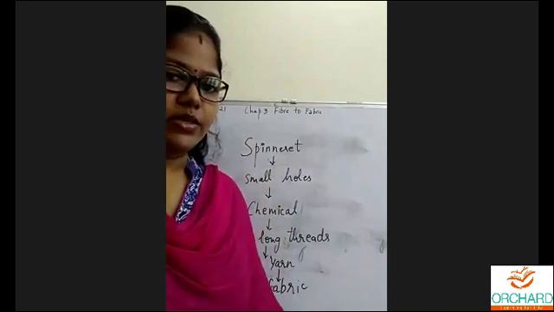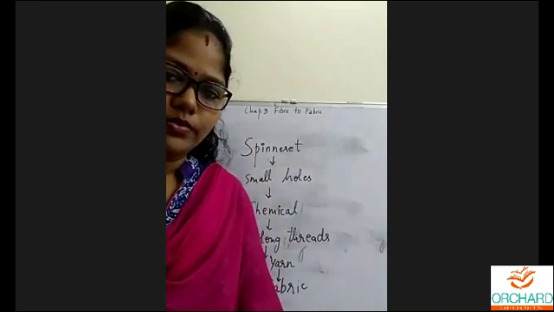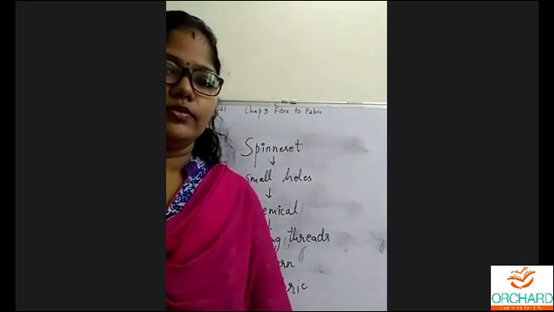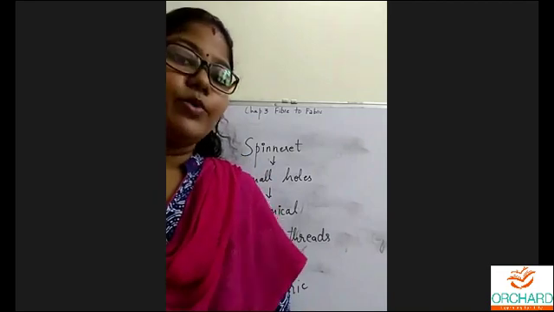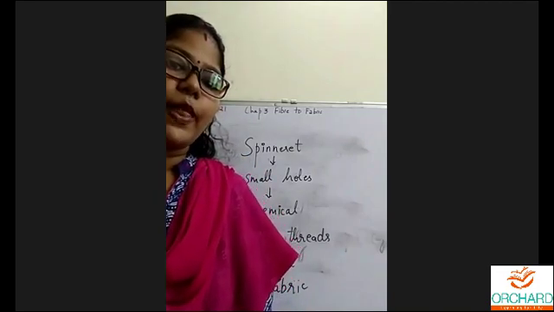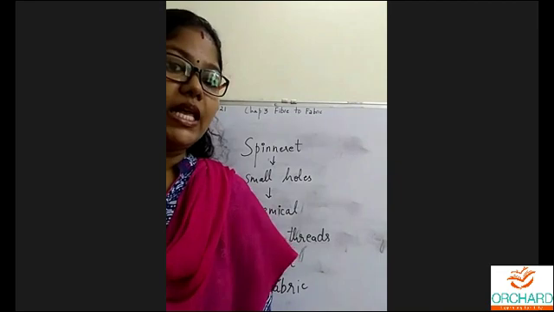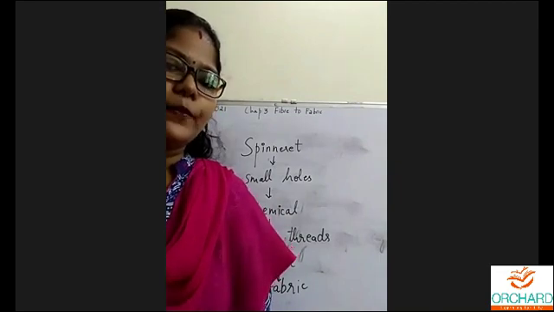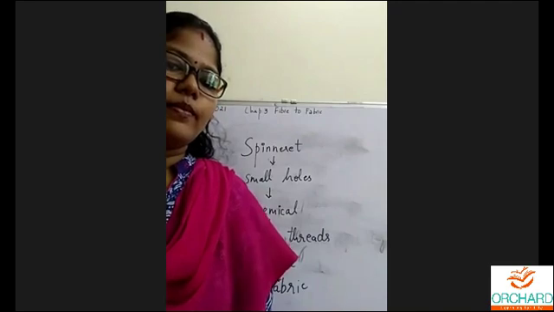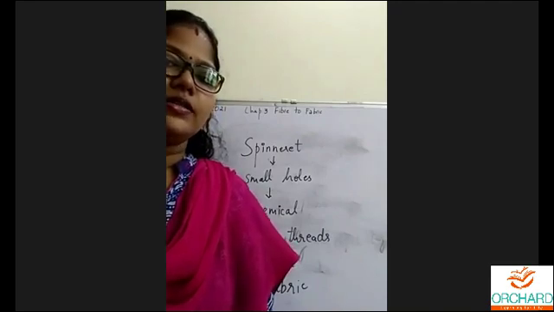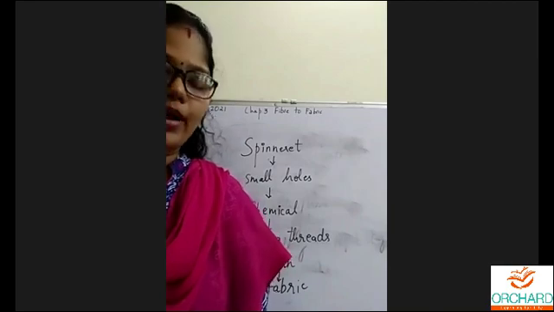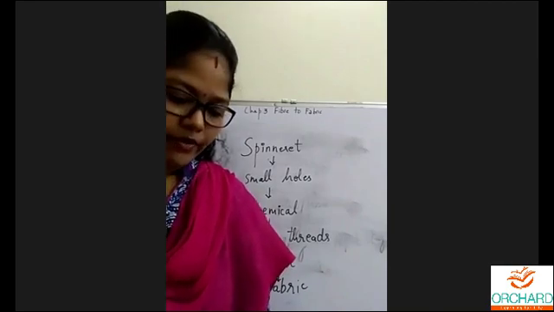Which plant fiber is used to make currency notes? Flax. Very good. Which part of flax is used? The leaf or the stem? Very good. Stem or bast. It's a bast fiber. Very good.